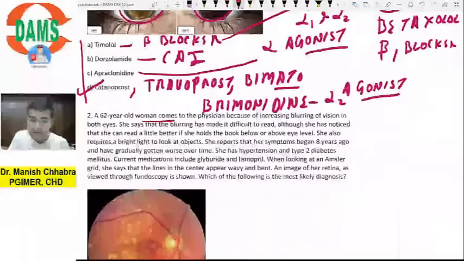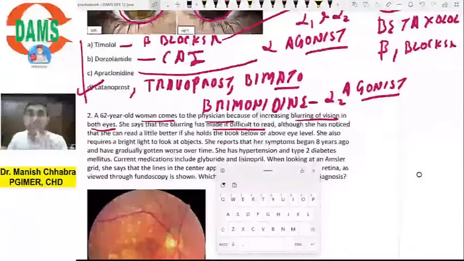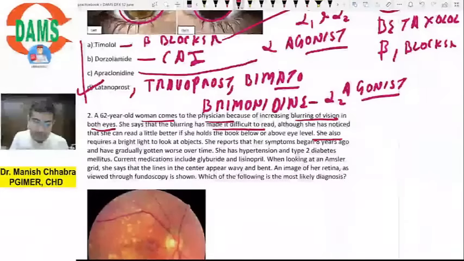A 62-year-old woman comes to the physician with increasing blurring of vision in both eyes, right? She says the blurring has made it difficult to read. So any question that you see with a long stem, don't get scared. Most of the time these questions are pretty easy to attempt, right? She also requires a bright light to look at objects. She reports that her symptoms began 8 years ago and have gradually gotten worse over time. So there is a long history.